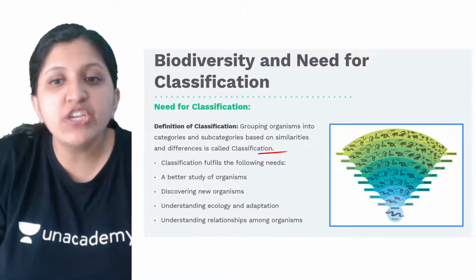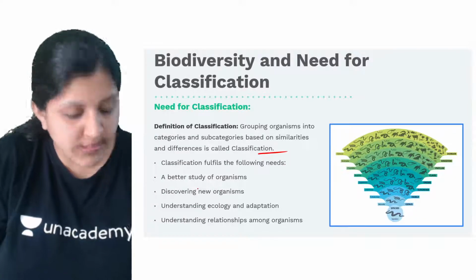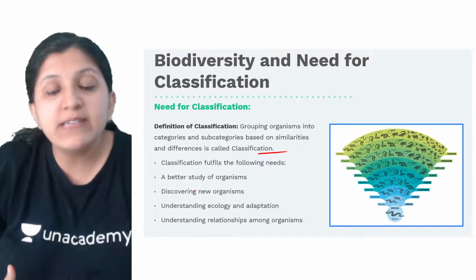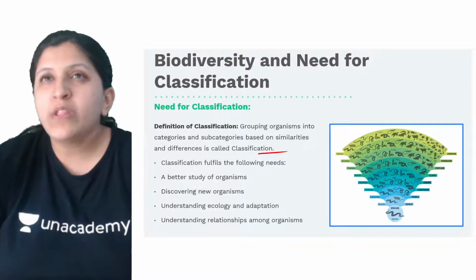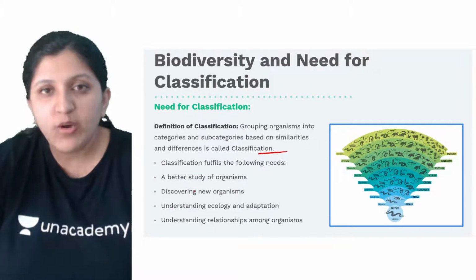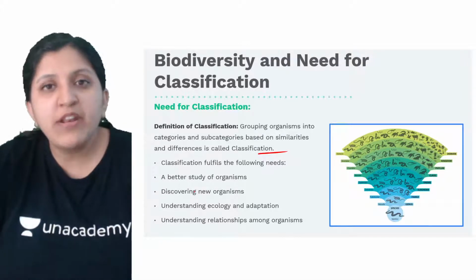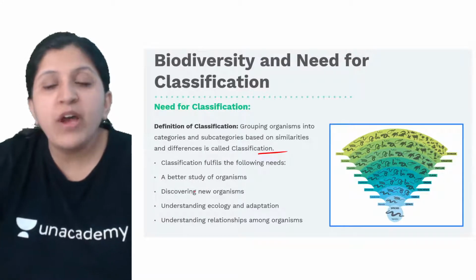So classification is going to fulfill the following needs. What are the needs here? Basically, we can understand these organisms clearly. Now you discover a plant or maybe an animal. Let's say you discover a particular mammal, a bat.